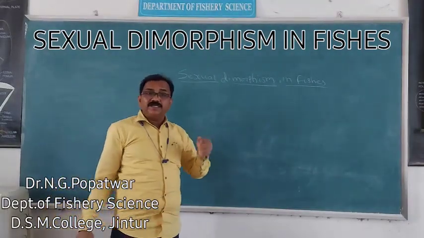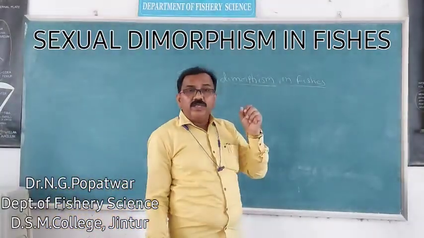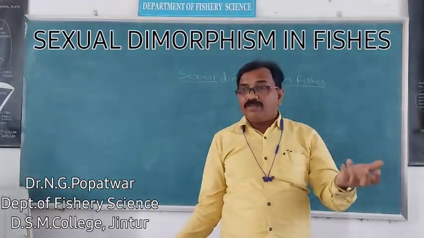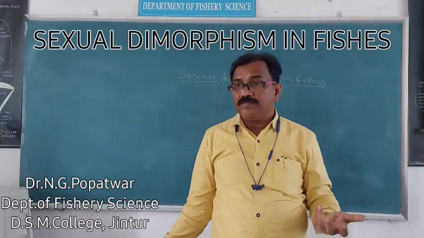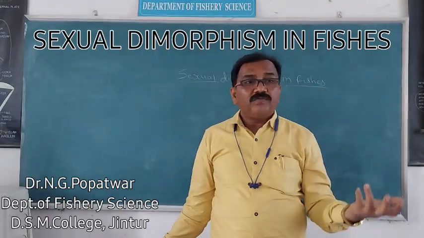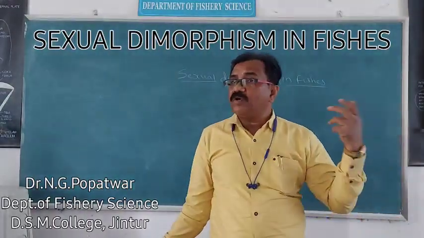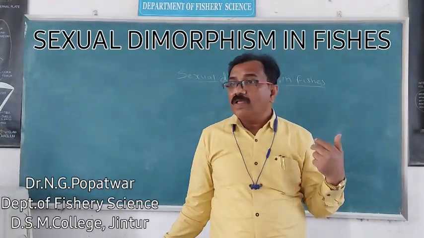These secondary characters are important. They are most useful because the primary characters are the testes and ovaries. There is no change: testes for sperm production, ovaries for egg or ova production.